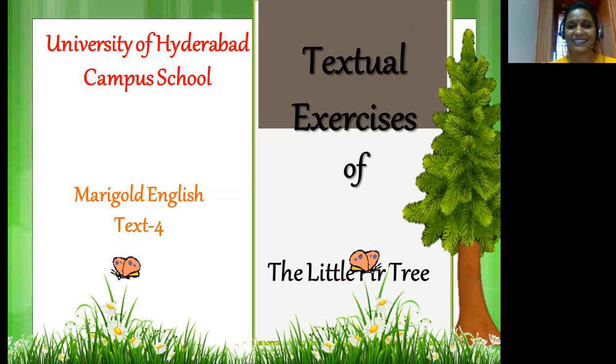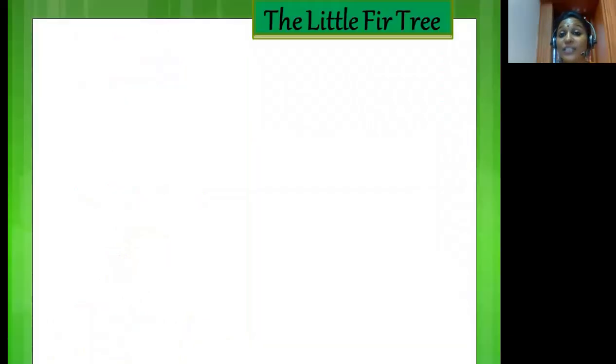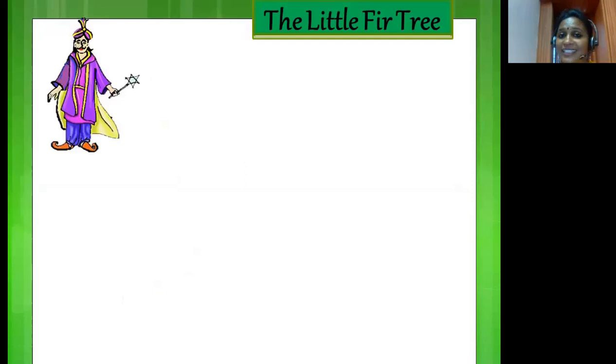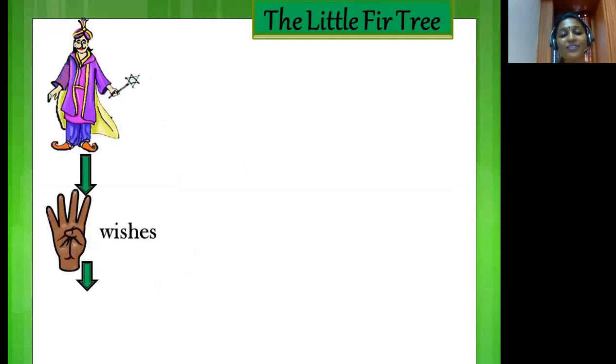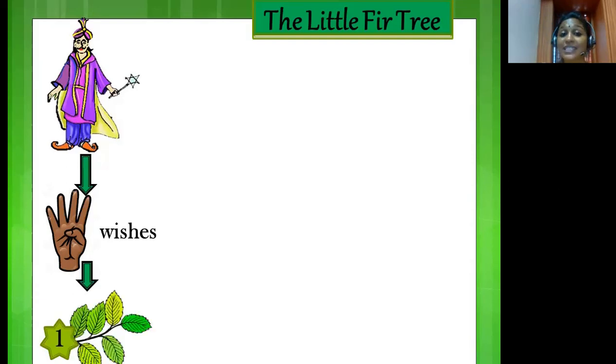Okay? Right. Now, before we get on with the textual exercises, let us quickly revise the lesson. So in the beginning of the story, we have a magician by the name Shetty. He grants 4 wishes to the fir tree. The first wish of the fir tree was to have normal leaves just like other plants. And its wish was granted. But what happens? A goat comes around and eats all the leaves.